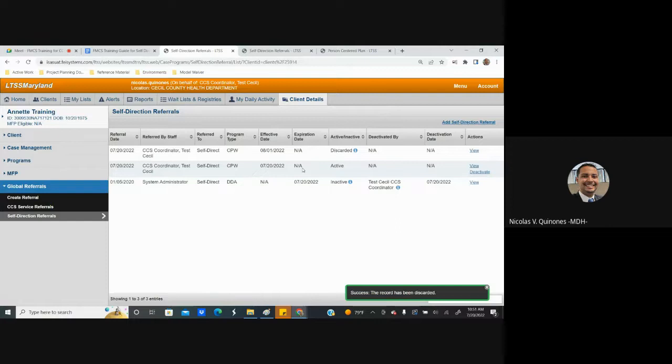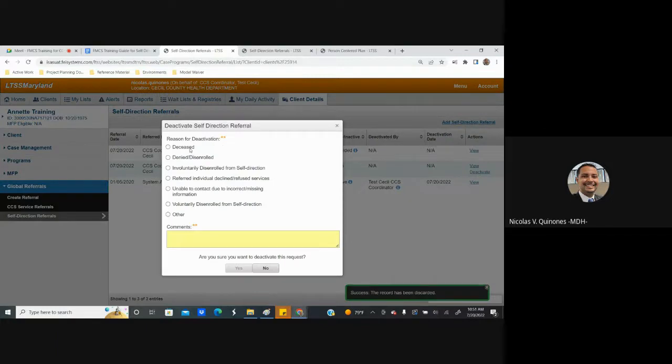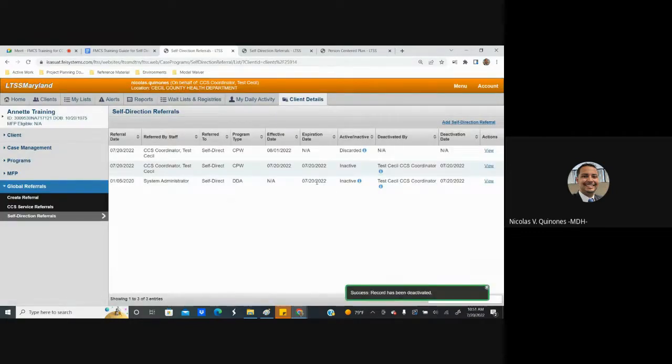To do that, you would identify the active self-direction referral, and you'll see that under the actions column, we have a function called deactivate. So you would click on deactivate. You'd specify the reason, so you can see we have a standardized list for you. You have to put in comments, and when you confirm that decision, you'll notice that the record will have been given an expiration date, which is right here, the date that you actually performed that function, and it is now considered an inactive record. Again, an alert notification will have been sent to that FMCS provider, notifying them of the deactivation, and they will no longer be able to access that participant's record in LTSS Maryland.